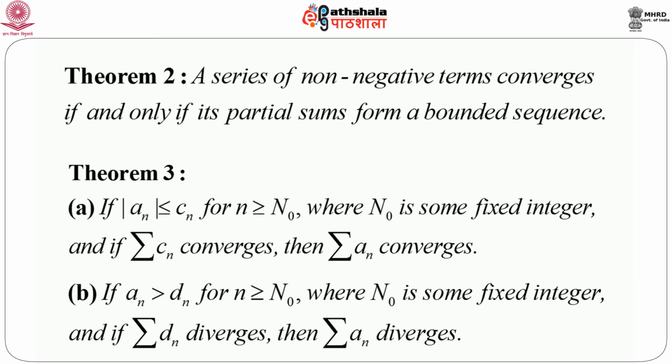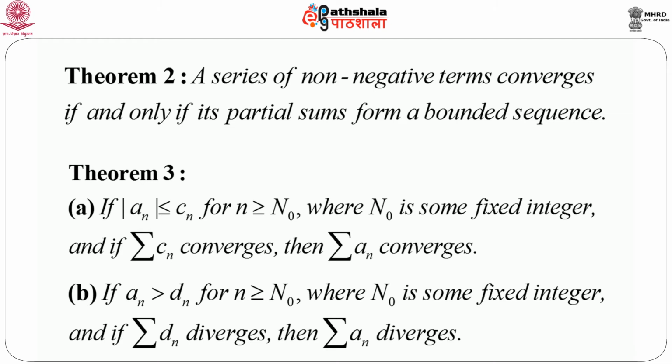Exactly in the same vein, we can state another part of the theorem: if aₙ is greater than dₙ for n greater than or equal to n₀, where n₀ is some fixed integer, of course large, then summation dₙ diverges implies summation aₙ diverges. So here we are trying to see the convergence or divergence of the original series in terms of the convergence or divergence of another series, where each term of the new series is greater than or less than the nth term of the original series.